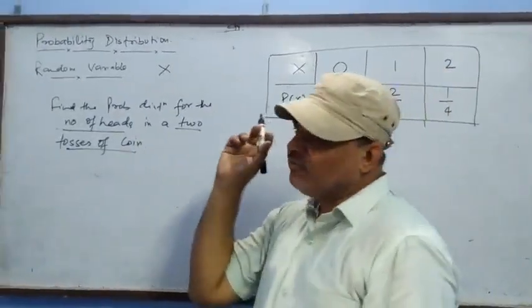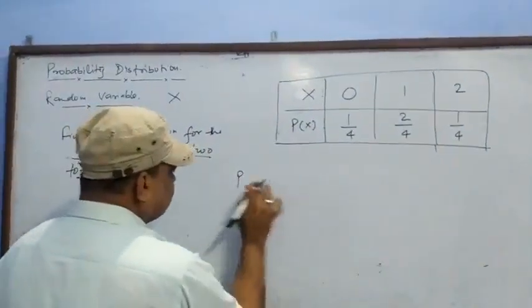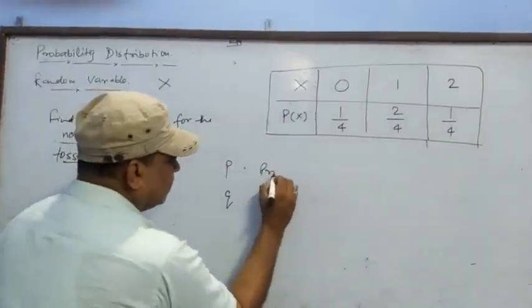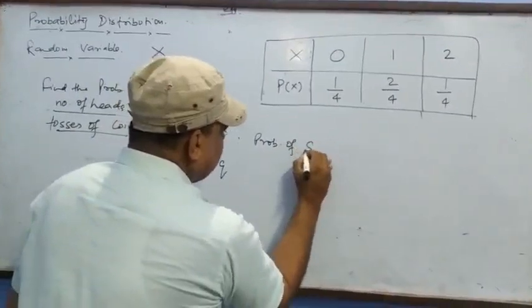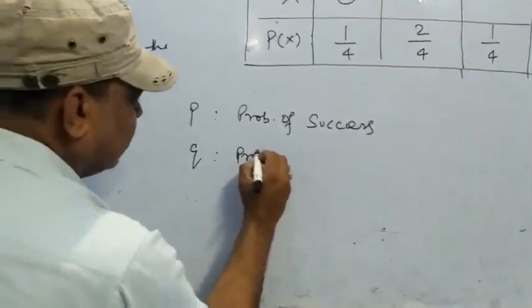So in case of with replacement, we can use the method of P and Q. P is the probability of success, and Q is the probability of failure.